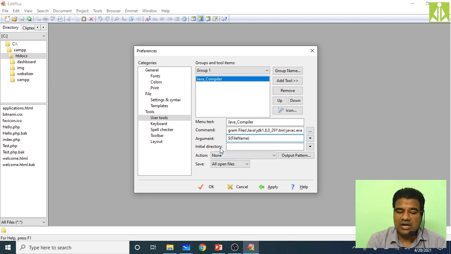Then initial directory. Under which directory you have saved your files, that directory location you have to give. Our directory is on the desktop and the directory name is cscit. Don't go to file directory, go to browse.